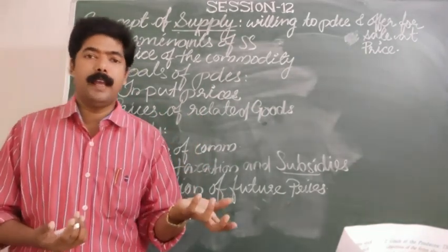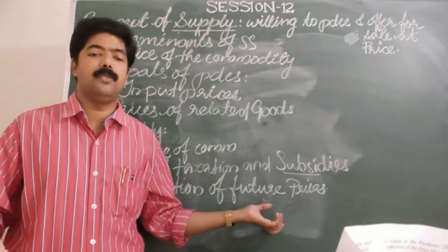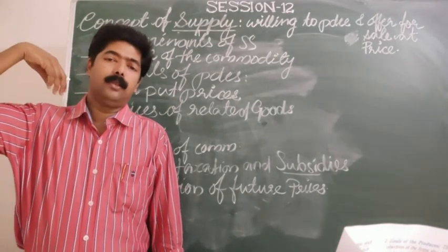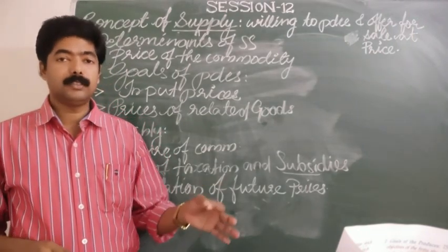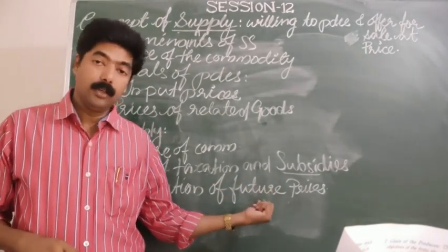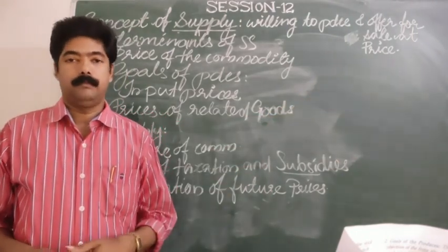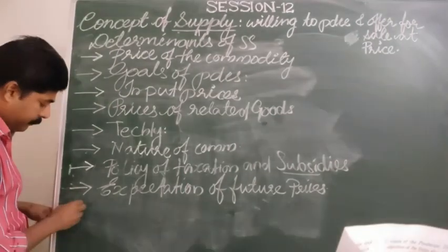Okay, the future price. Suppose the price increases in future, and the supplier can supply those commodities at that particular time only when those goods are demanded at high prices. Then the supply can be postponed. Is that clear? Then we will see another one.